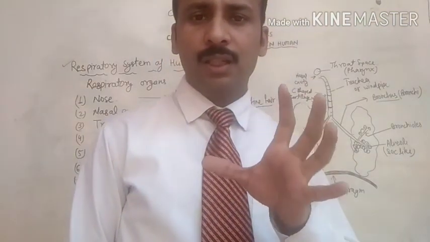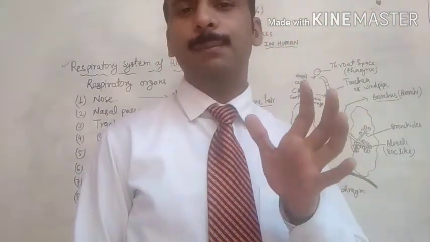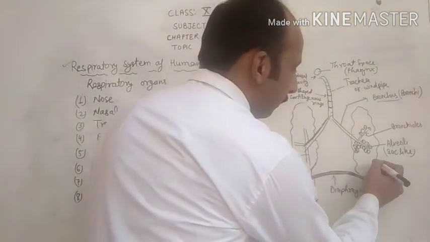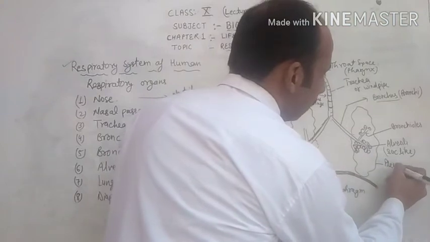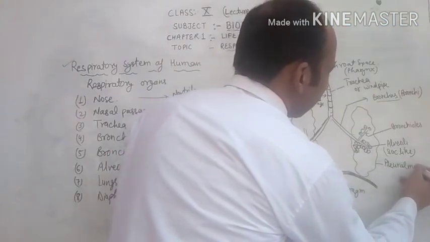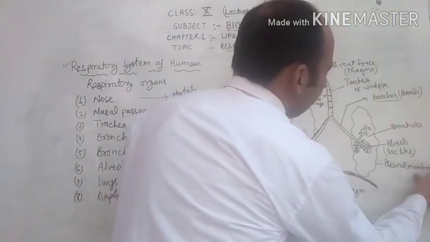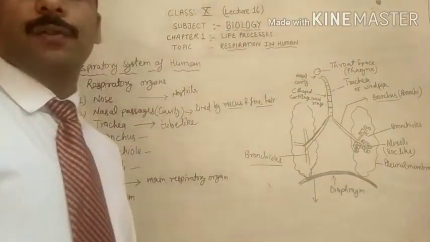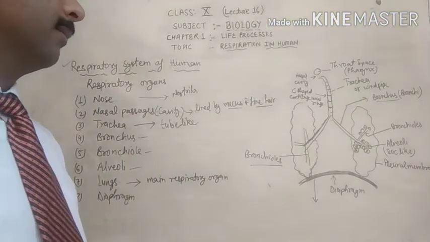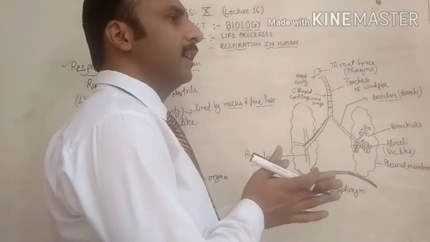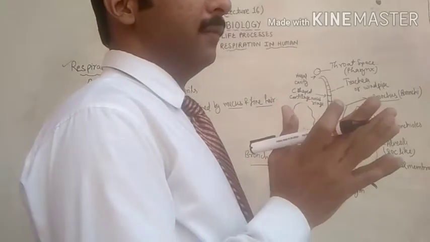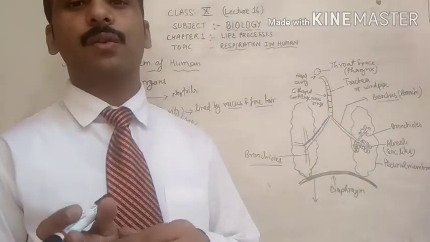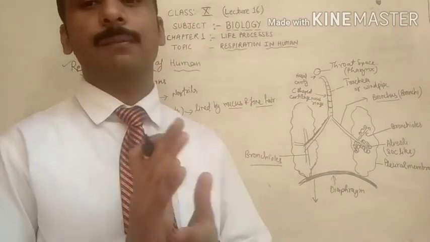The lungs of a healthy person are pink in color and very spongy. The membrane of the lungs is called the pleural membrane, and the cavity between the membranes of the lungs is called the pleural cavity.